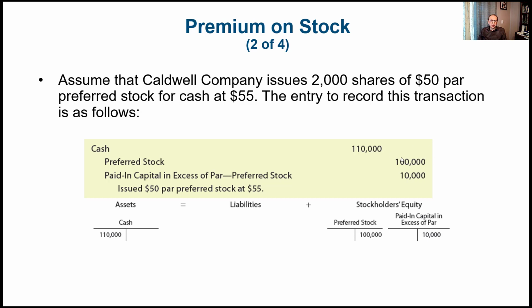We also know that there's an additional $5 for each share that was issued. So we take the $5, which is the difference between the 50 and the 55, and we multiply by 2,000 shares. And that's equal to $10,000. So we call that paid-in capital in excess of par, preferred stock. The total of this, the 100,000 and the 10,000, is the cash value, which is 110,000. So we debit cash for the $55 multiplied by 2,000, which is $110,000. And that's how the journal entry is balanced.